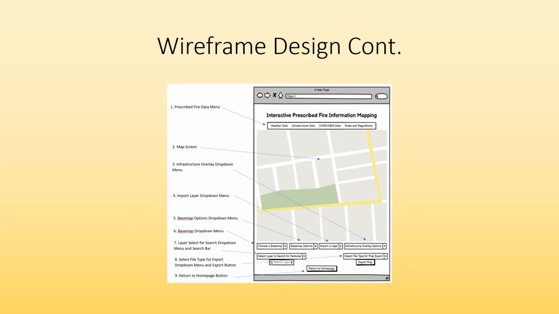This is the interactive Prescribed Fire information mapping screen. Once a location has been entered into the web portal, they will be taken to this screen. The menu on top shows weather data, infrastructure data, Labori KBDI, and rules and regulation data links. The map screen shows the map of their burn area as well as overlay layers and any infrastructure data that is applicable to the burn area. On the bottom, users are given the ability to choose different base maps, customize those base maps, import new layers, customize their infrastructure overlays, select layer features, and export maps.